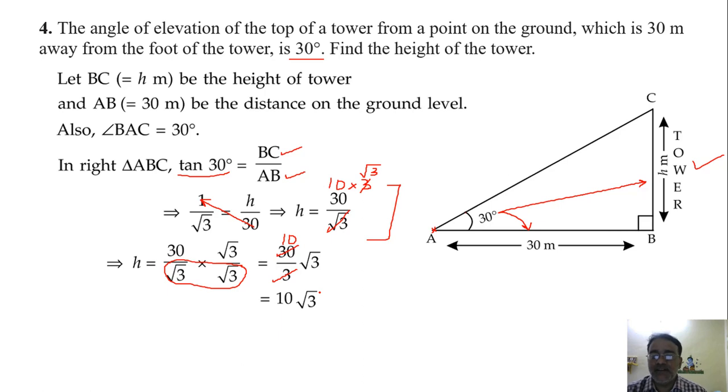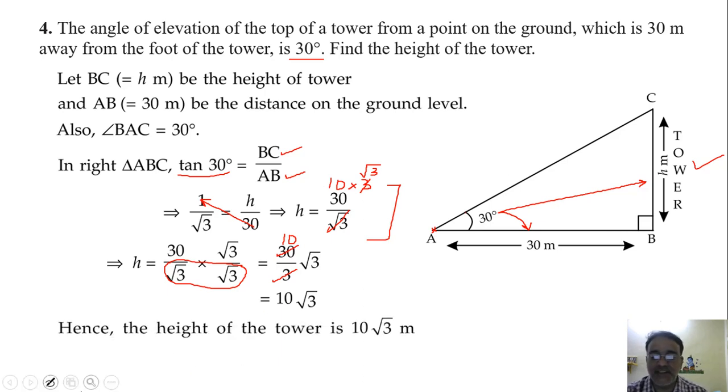But I told you that you don't leave this answer in root form. What is the value of root 3? 1.732. Right. So substitute 1.732 also. If you substitute, you will get 17.32. Okay, since the textbook gives 10 root 3, I stopped here.